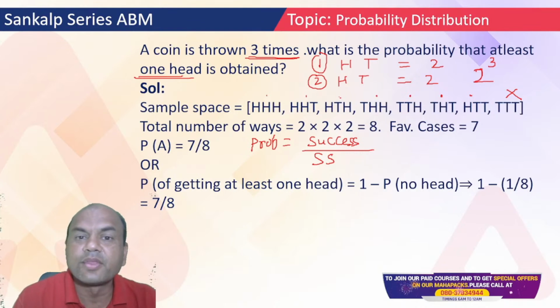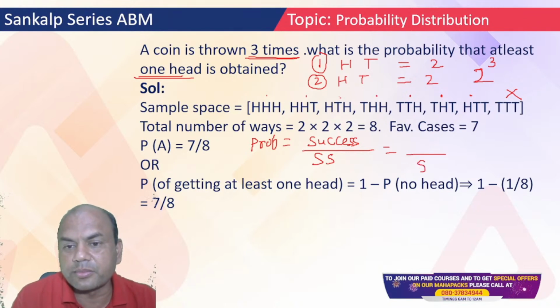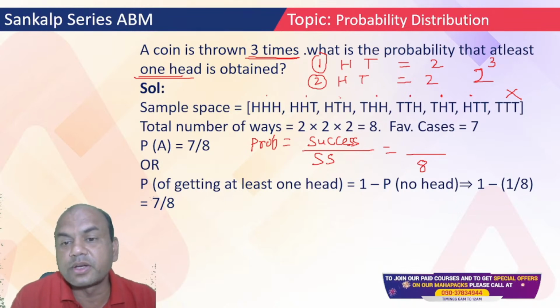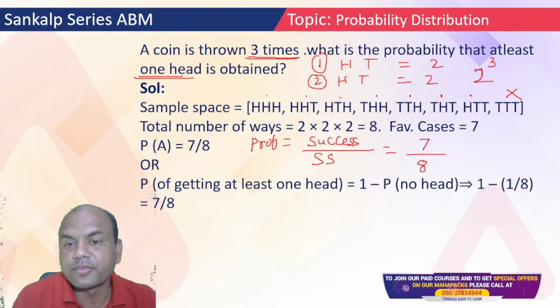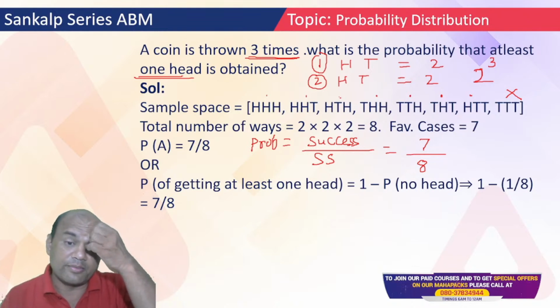Sample space means total number of outcomes. So how many outcomes are there? 8. How many successes are required here? At least one head, so it is 7 successes. So my probability becomes 7 upon 8.